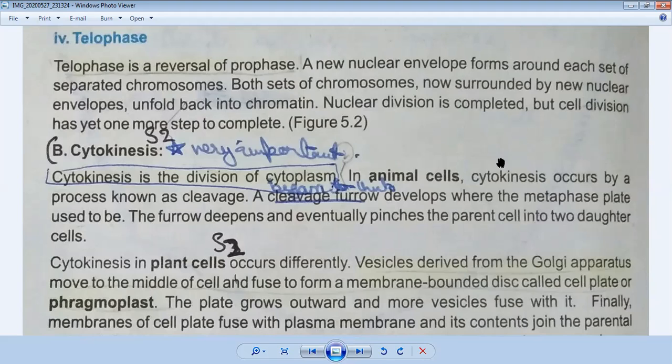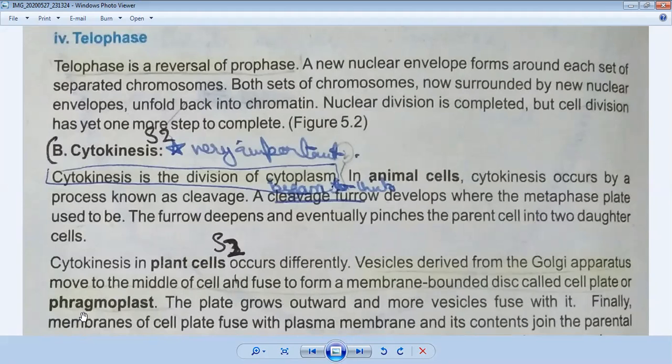Then cytokinesis in plant cells occurs differently. Vesicles derived from the Golgi apparatus move to the middle of the cell and fuse to form a membrane-bounded disc called the cell plate or phragmoplast. Phragmoplast is very important for short questions. When there is a plant cell, definitely it is different. So what will happen at that time?